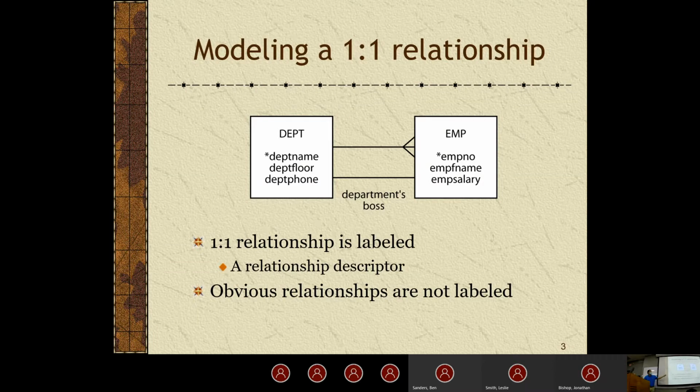So with that said, we also have department has a boss, which is an employee. So that's what this second relationship is. And whenever you have a one-to-one relationship like this, it's important that we label it so it's clear as to what it is and why it is present. So in this case, of course, we have department's boss as the label. So that's something that is important to do. If you have a one-to-one, just make sure it's labeled.